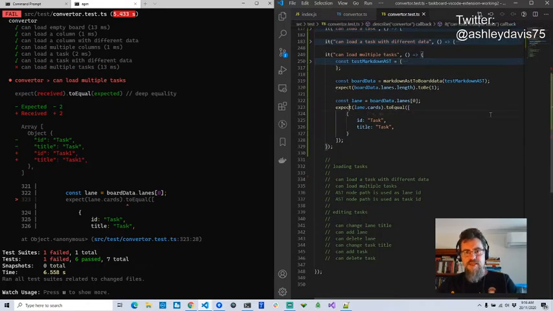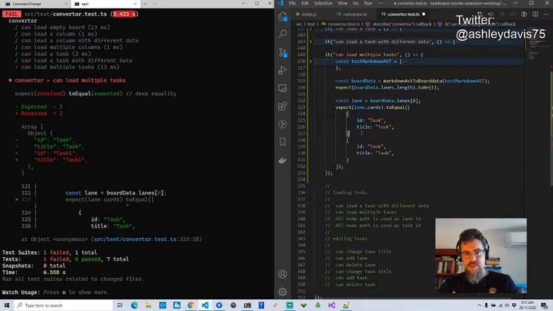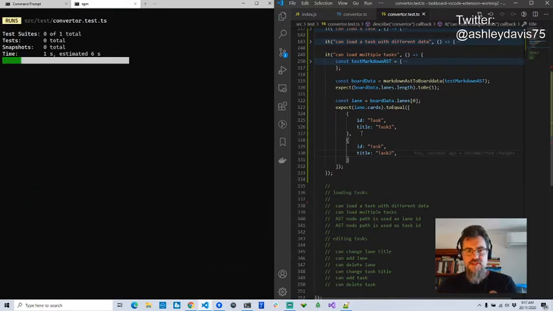So here what I'm expecting now is to have, I'm still expecting a single lane, but now I want to have multiple cards. So I'm going to say what I want to have back is 2 cards, and they're going to be like task 1 and task 2. So this new test, can load multiple tasks, I predict that it's going to fail.